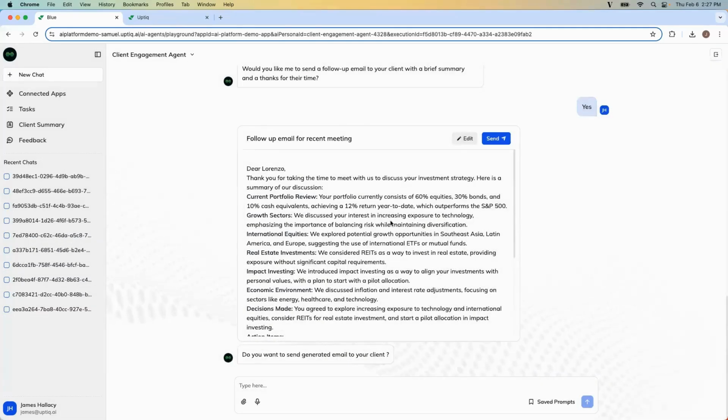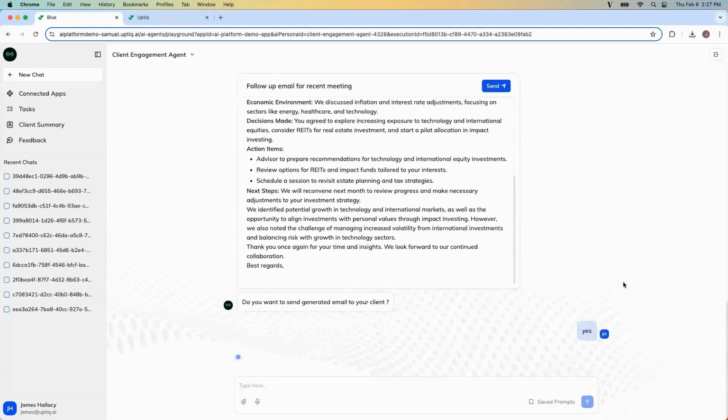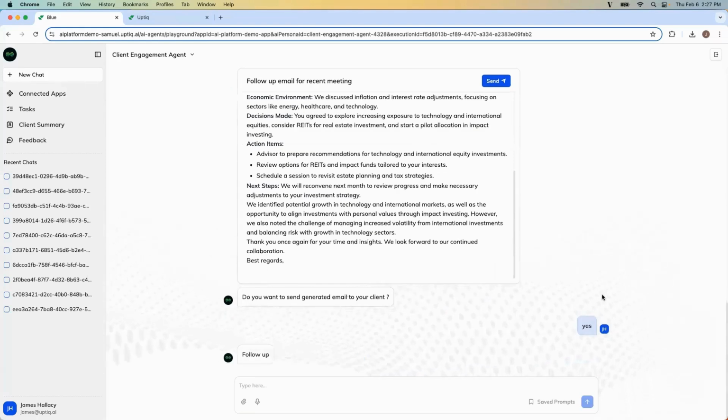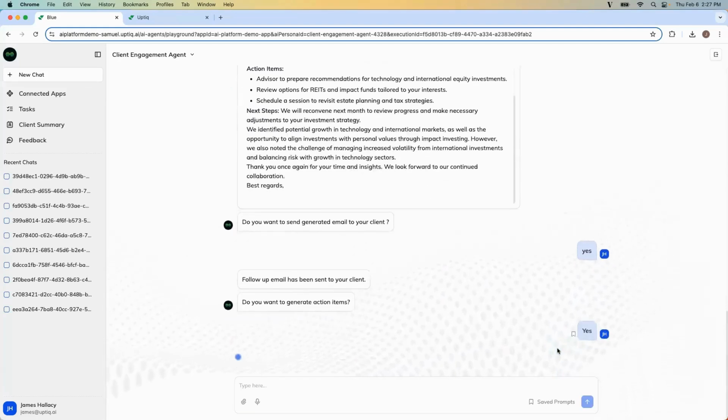I'm not going to make any changes, but I'm going to go ahead and say, yes, I do want to send this generated email to the client. We'll get the notification that it's been sent to Lorenzo, and now it wants to know, should I generate the action items to go to the CRM? I'm going to say yes, and it's going to generate the tasks that are needed from the meeting. So what do I actually need to do as a result of this conversation, or what does my team need to do in order to make this client happy?